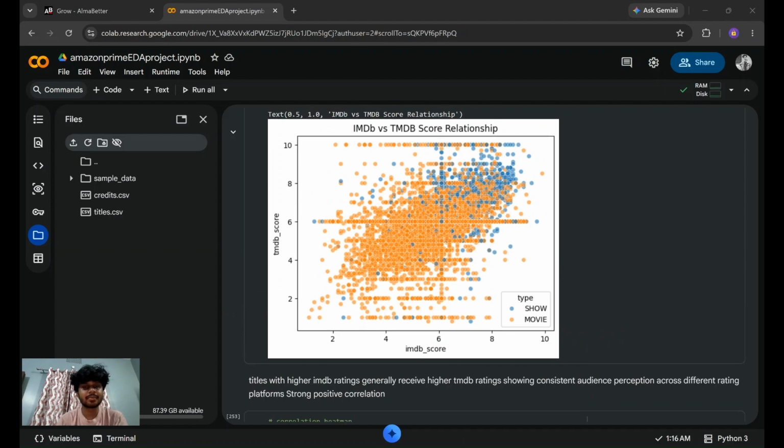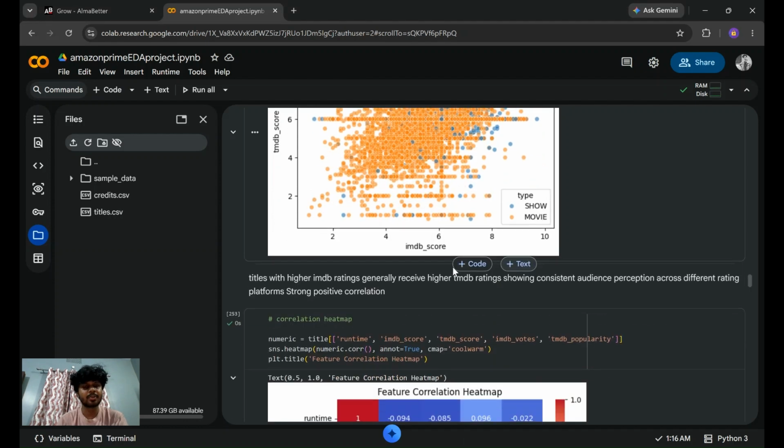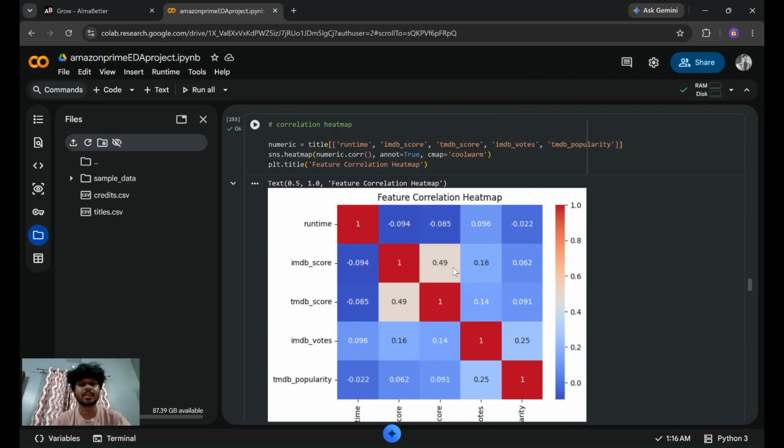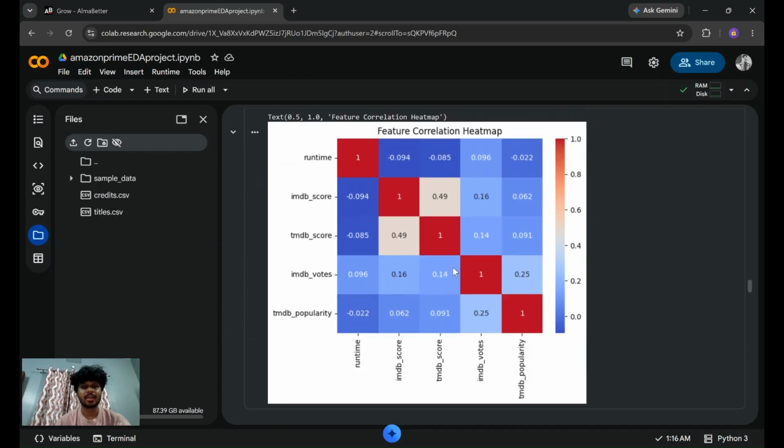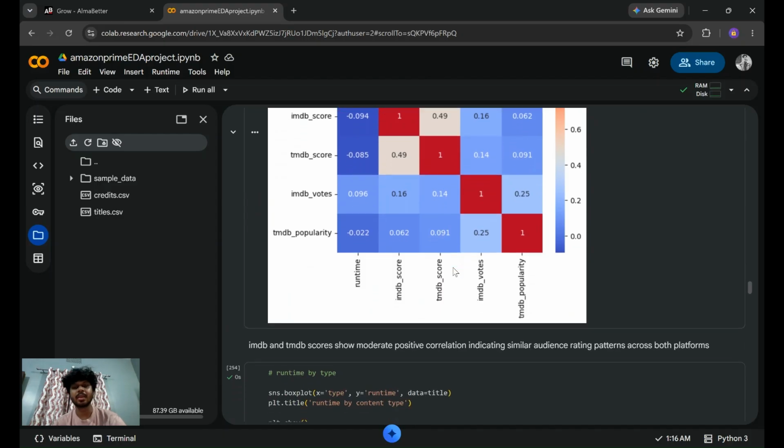The next visualization is a correlation map of runtime, IMDb score, TMDB score, IMDb votes, and TMDB popularity. And this is showing me a positive correlation between IMDb scores and TMDB scores.